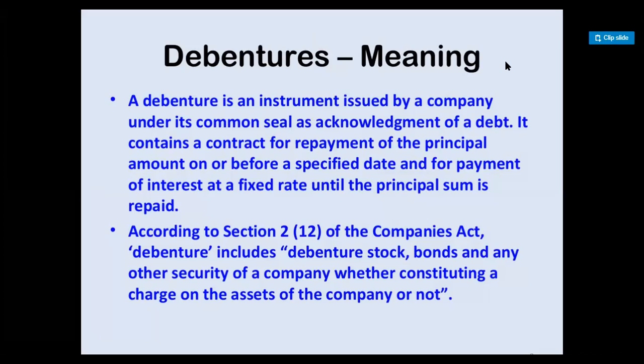According to Section 212 of the Companies Act, debenture includes debenture stock, bonds, and any other security of a company, whether constituting a charge on the assets of the company or not. Charge on the asset means the asset is kept as security.